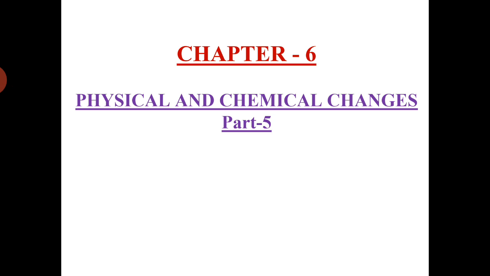Yesterday we discussed the rusting of iron, that is a chemical change. We have discussed how the rusting of iron can be prevented, and that process is called galvanization. We have studied about that. Today we are going to discuss the next part of this chapter, part 5, physical and chemical changes. And in today's lecture we are going to discuss a new process, that is crystallization.